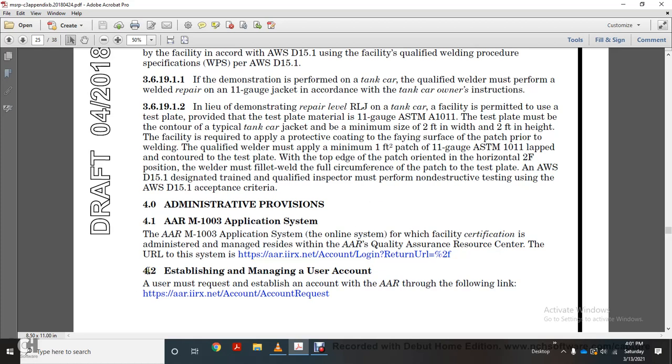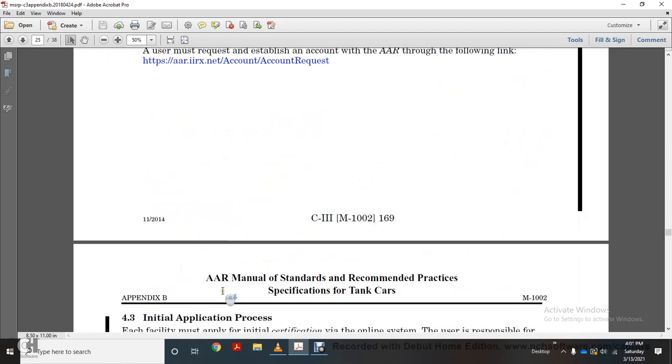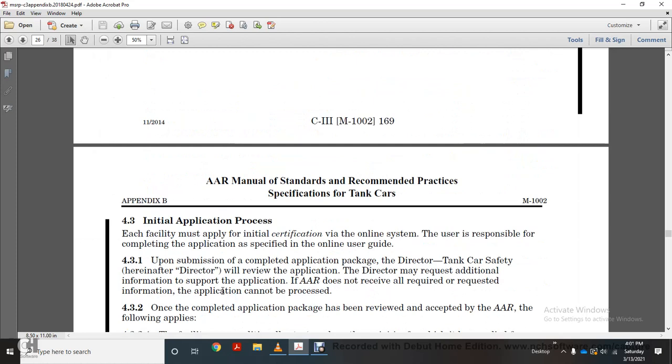To establish a managing user account, request an account at the following link: AR IRX net account request. For the initial application for the product, each facility must apply for initial certification with the fee through the online certificate user responsible for completing the application as specified in the online user guide.